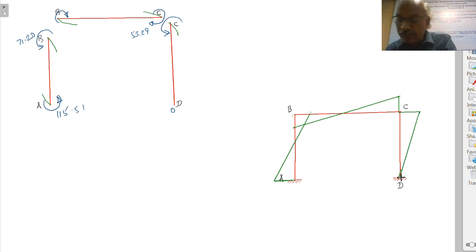This is the diagram, and here it is hinged. This joint is hinged, therefore the moment is 0.